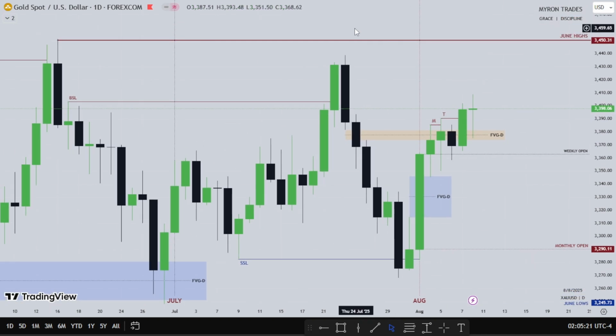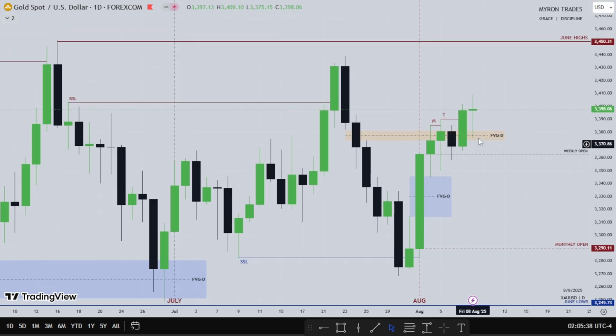So my focal point now will be July highs and June highs. These highs as well, this one and this other one. So this is the high for the previous month and this is the high for the previous 2 months. That's July and June. So if gold will be really bullish and use this fair value gap to go higher, we'll see, or trade lower into this huge fair value gap before we go higher.